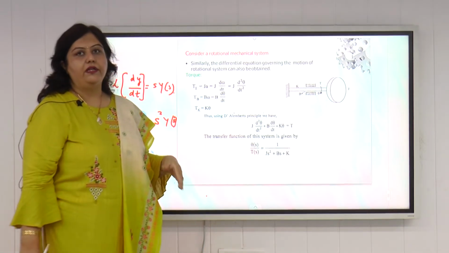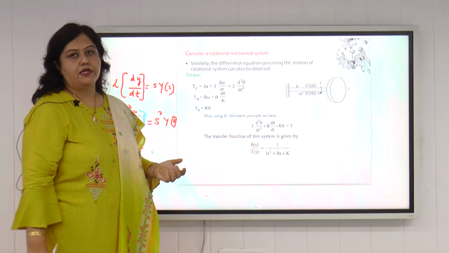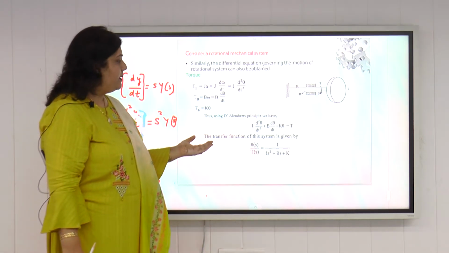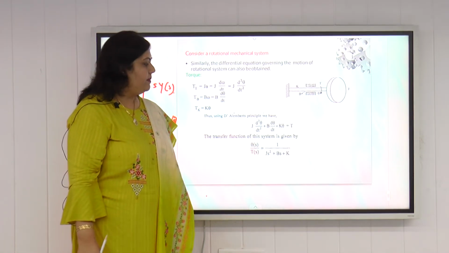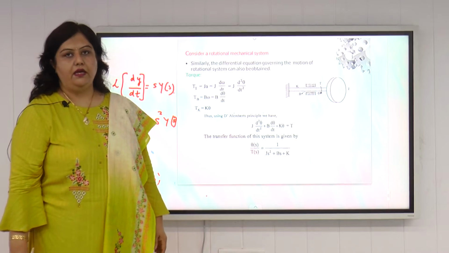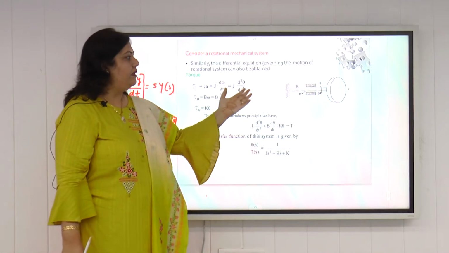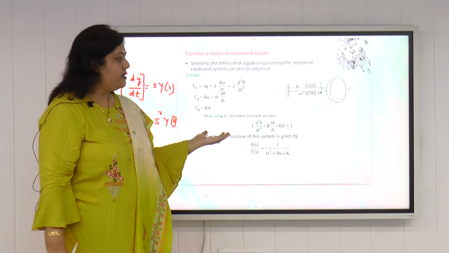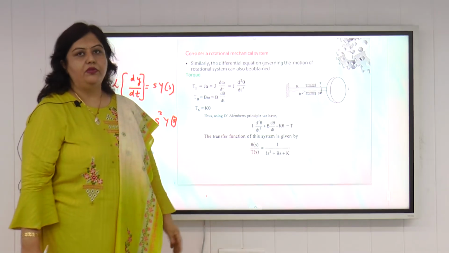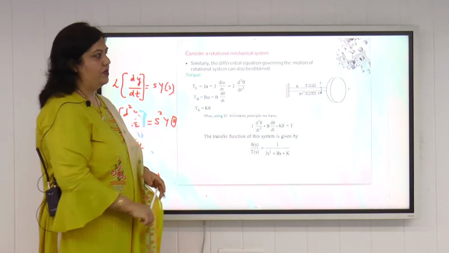So if we want to find the transfer function, we can take the Laplace transform of both the sides. If we take the Laplace transform and then find the ratio of θ(s) upon T(s), it is equal to 1 by Js² + Bs + K. So this is how we can do the mathematical modeling of any mechanical system or electrical system. Then by taking the Laplace transform of both the sides, we can find the transfer function also.